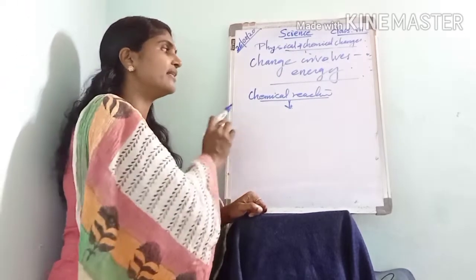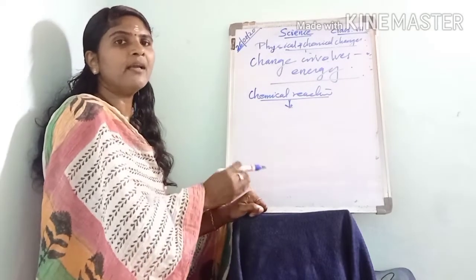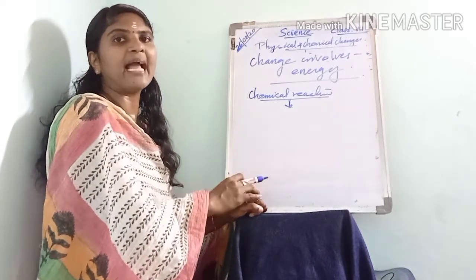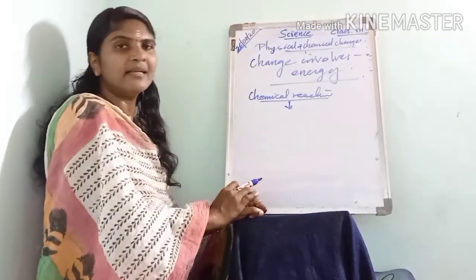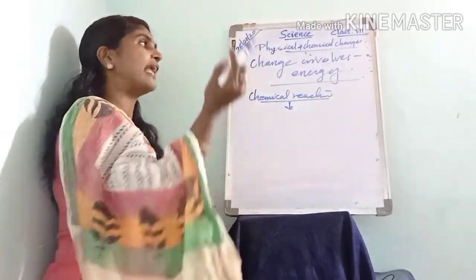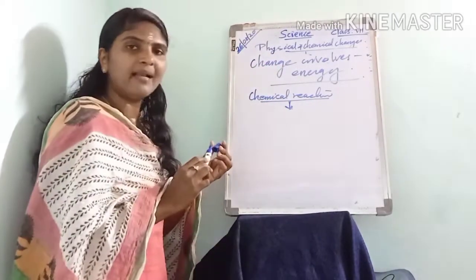That is about the chemical reaction. Chemical changes occur when chemicals react with each other, so the chemical processes are called chemical reactions. That is about the involvement of energy in changes and also about chemical reactions.